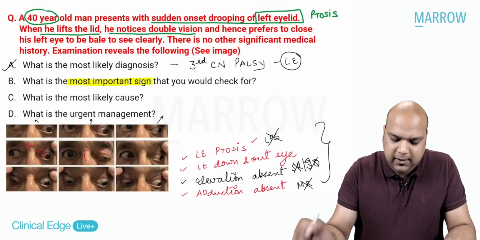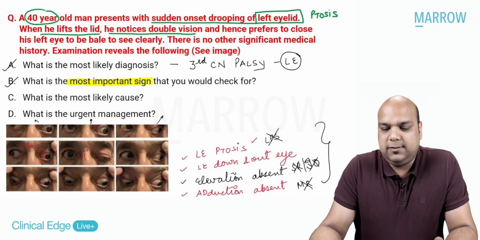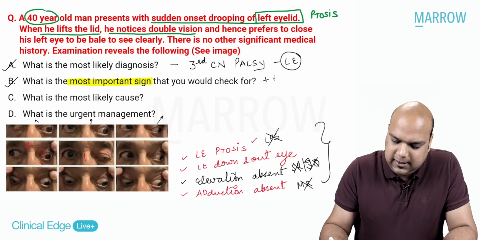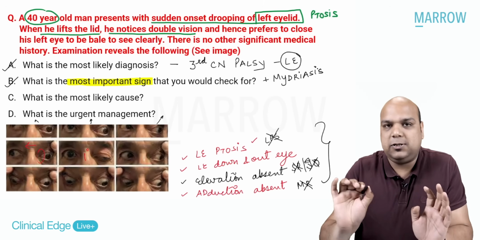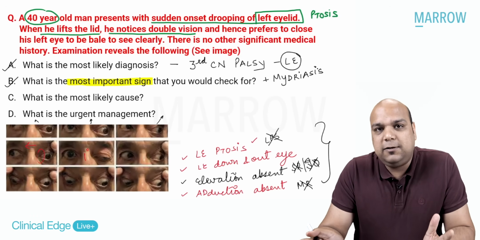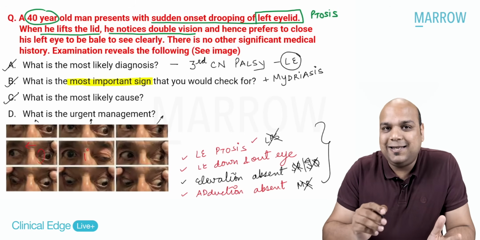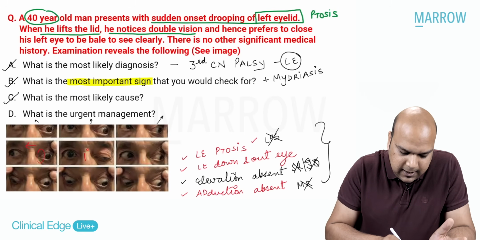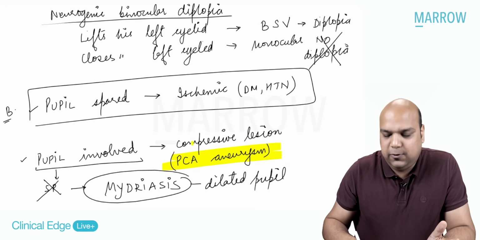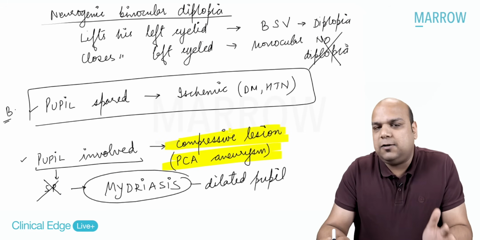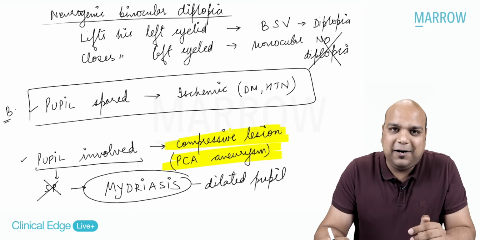Okay. Now, B done. Very important clinical question. C. What is the most likely cause? We cannot see in the image here, but let us assume that there is mydriasis in this patient. So if there is mydriasis in this patient, what is the most likely cause? We have already answered this. The most likely cause will be a posterior cerebral artery aneurysm or any other compressive lesion which is compressing the superficial part of the third nerve and the vessel supplying the superficial part of the third nerve.